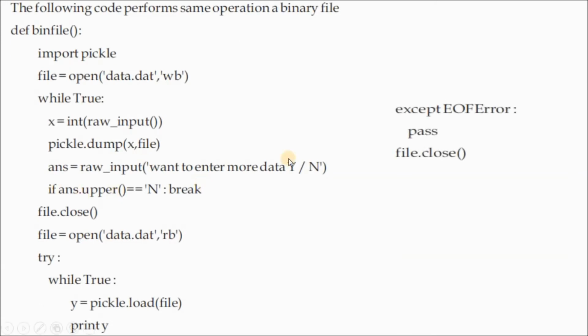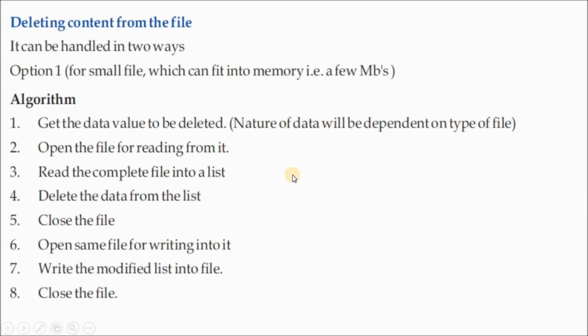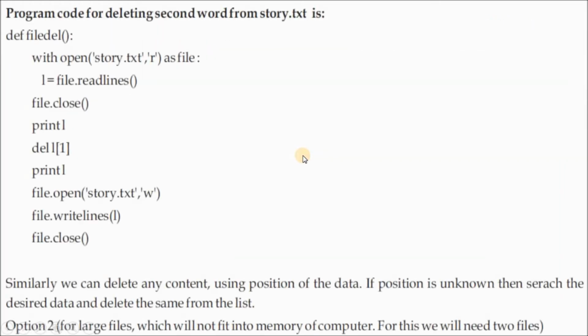This is another example. I'm directly going to show you the practical program. Okay, deleting contents from a file. Everything I have done practically. Program code for deleting the second word from story.txt. From the story.txt you are going to delete the second word.